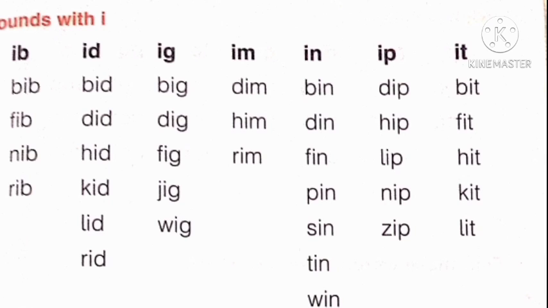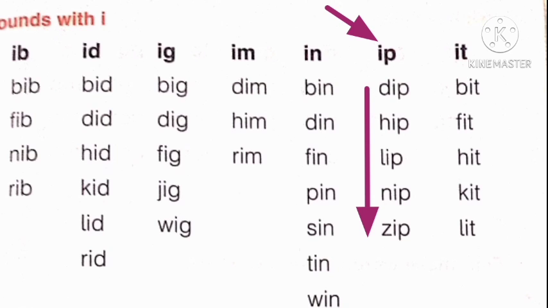Let's revise it. In. B, in, bin. D, in, din. F, in, fin. P, in, pin. S, in, sin. T, in, tin. W, in, win. Come to the next column. It is the sound of ip. When we combine the sound of E and P, it will become ip.